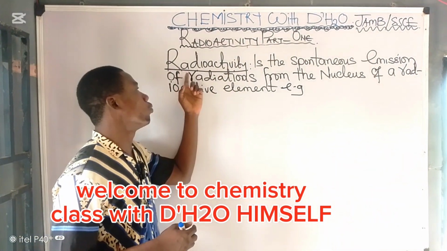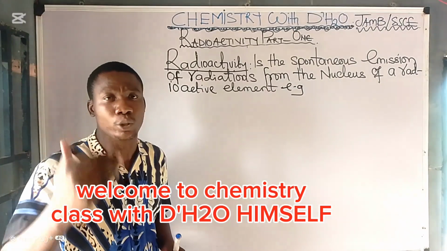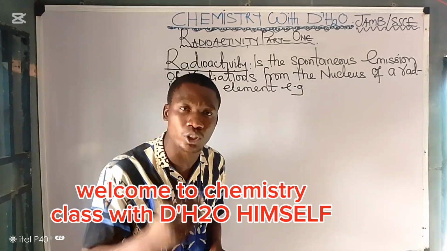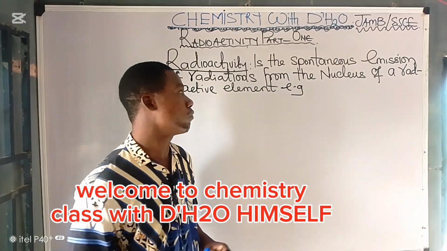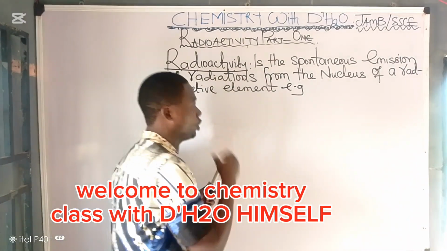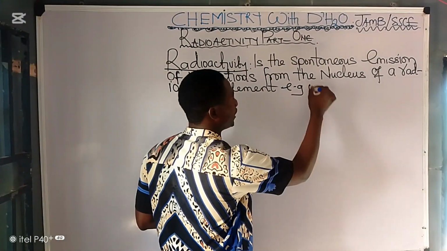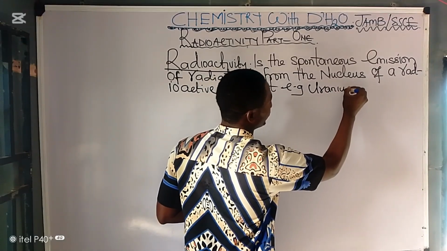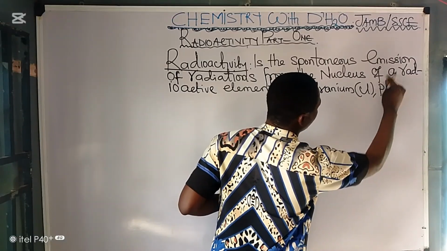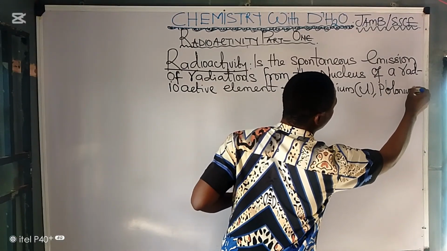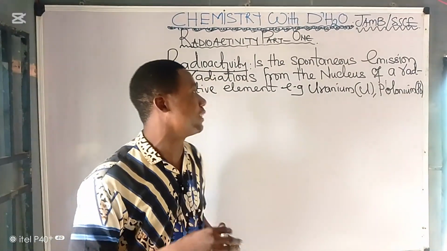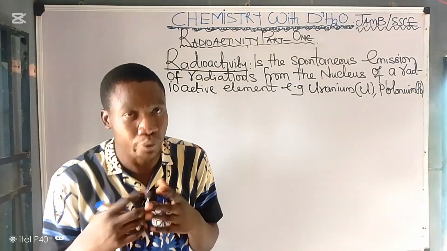Now, what is the meaning of the word radioactivity? Radioactivity, from the definition, is the spontaneous emission of radiation from the nucleus of a radioactive element. An example of a radioactive element is uranium, which has the symbol U, or polonium, which is Po. So radioactive substances are those substances that spontaneously emit radiations.